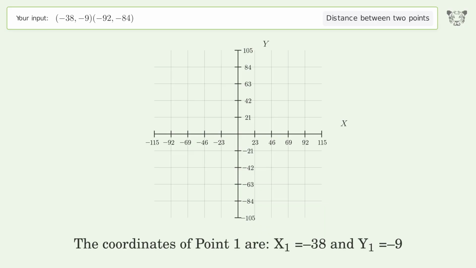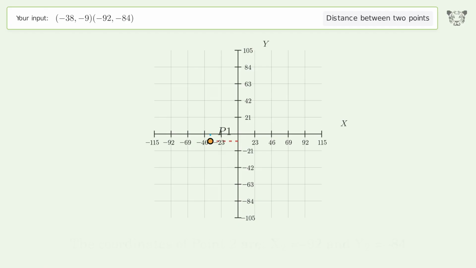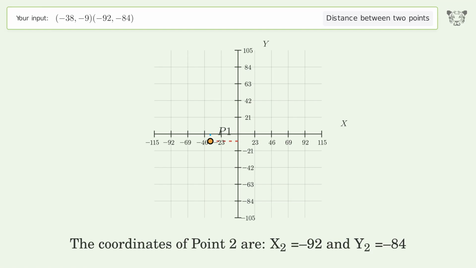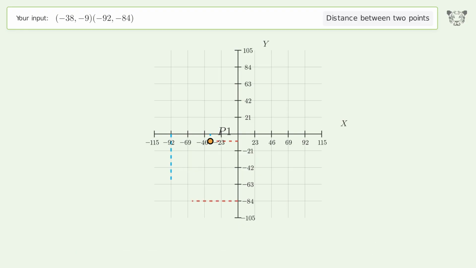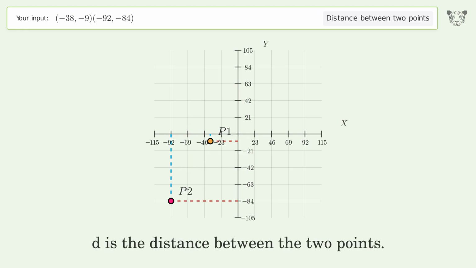The coordinates of point 1 are x1 equals -38 and y1 equals -9. The coordinates of point 2 are x2 equals -92 and y2 equals -84. D is the distance between the 2 points.